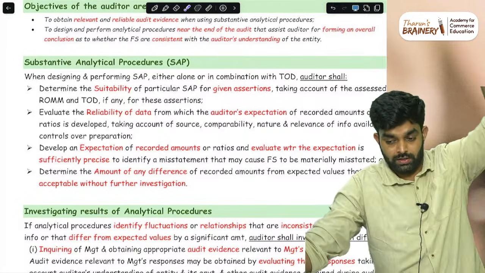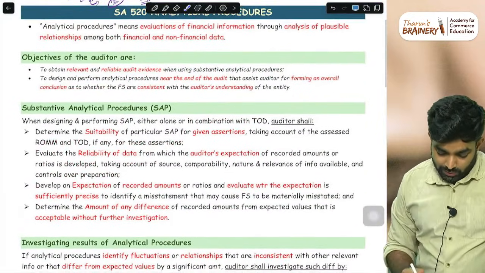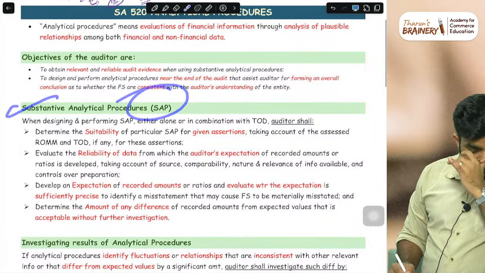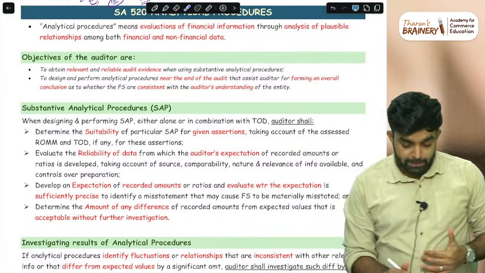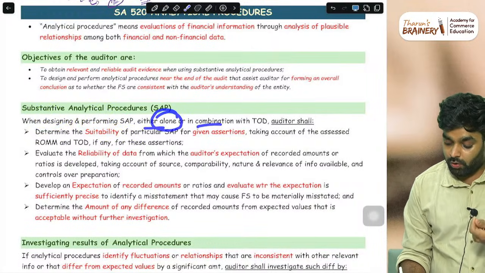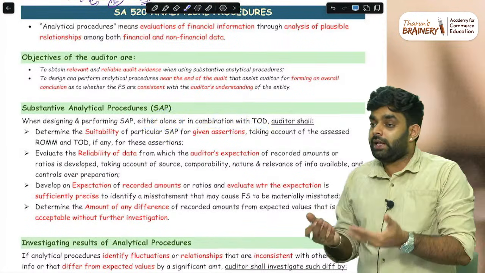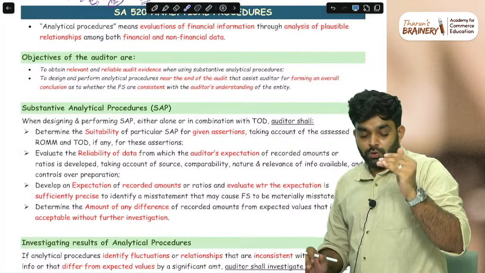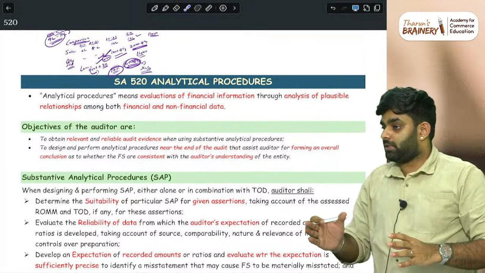Another point. So substantive analytical procedure, that is using analytical procedure for substantive checking. The designing and performing of substantive analytical procedure, either alone or in combination with the test of details. Test of details you may be doing, sometimes you may use analytical procedure. For example, wages you wanted to check, you did it with analytical procedure.